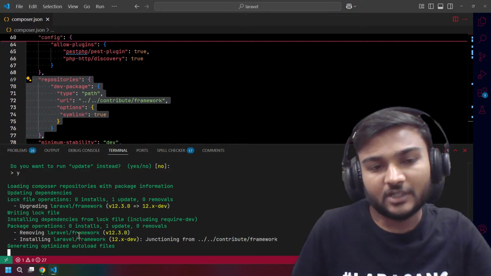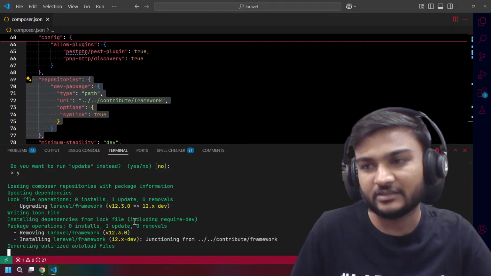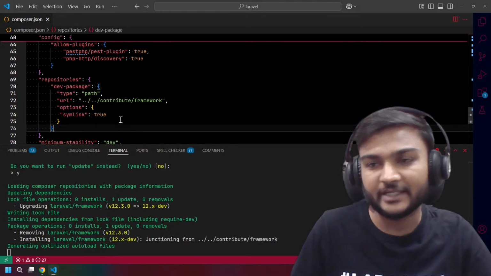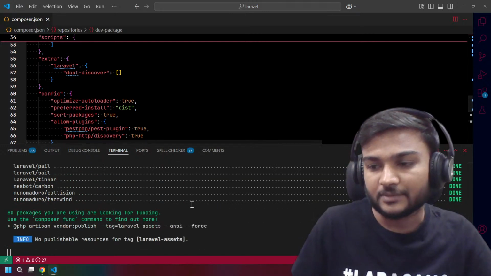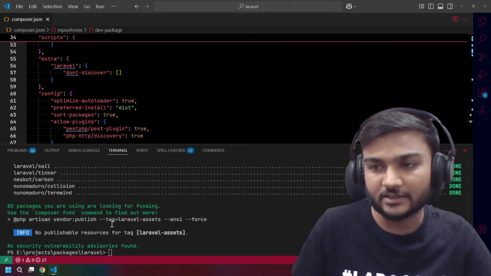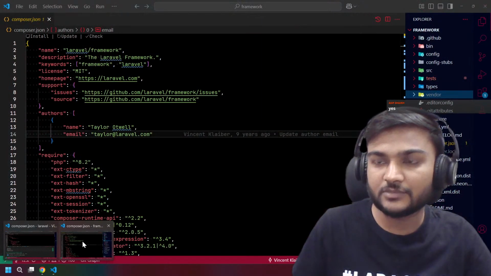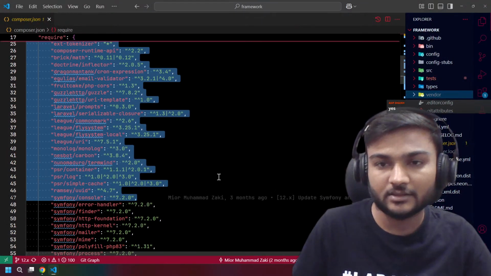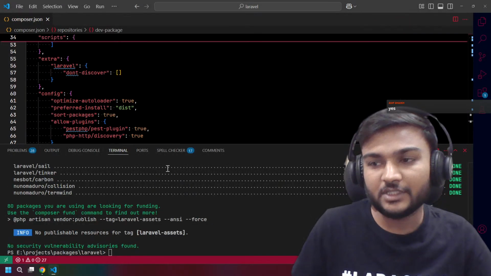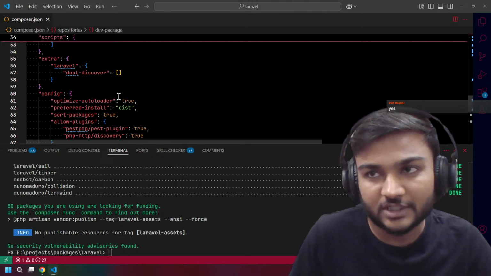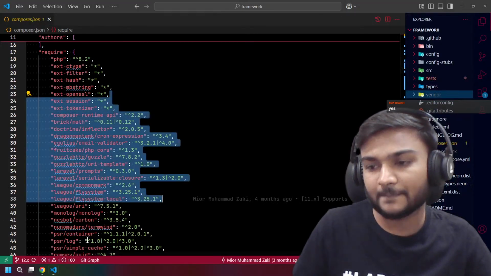Okay, so it will now autoload the files. That's why we already did it, because it may take some time. But okay, so let's go. Actually, it's done. Now whenever I do something in this package, it will be reflected in this Laravel project which we have cloned. We don't need a terminal, we will close it.